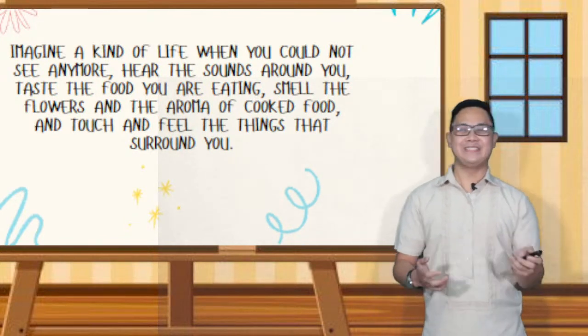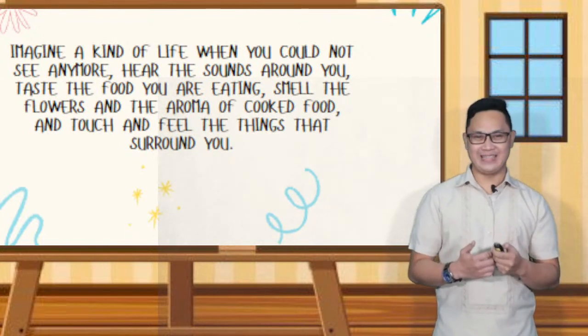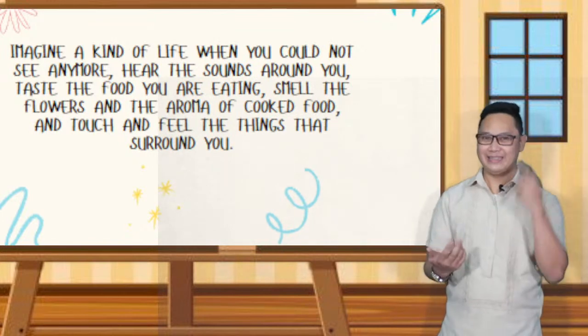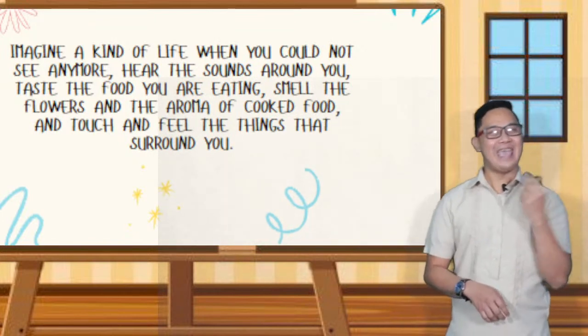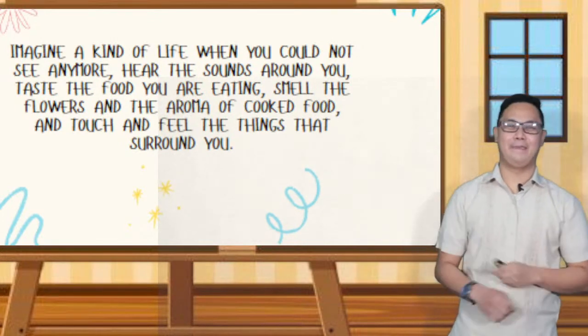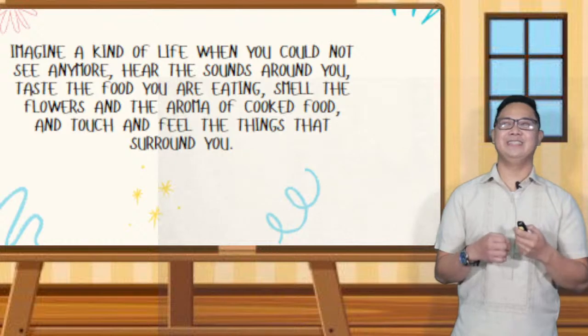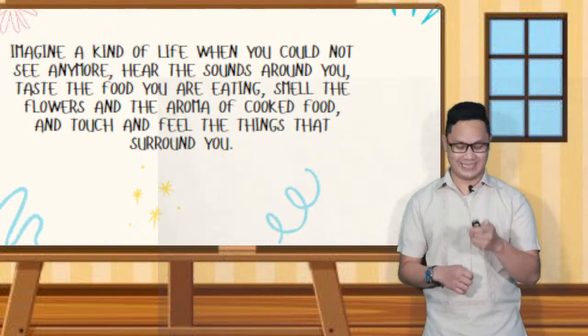The different senses: eyes, ears, nose, tongue, and skin, and their corresponding senses, sight, hearing, smell, taste, and touch, will be tackled in this lesson. How these organs function, their structure, and importance will also be discussed.